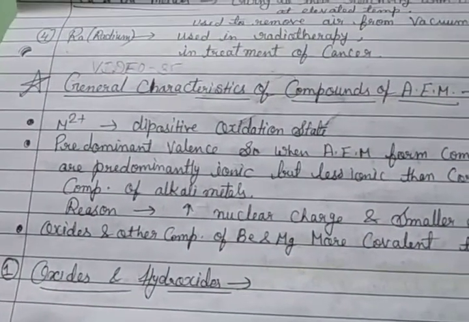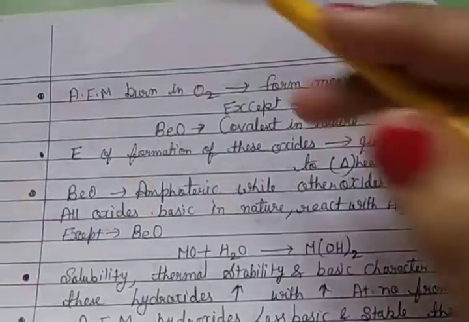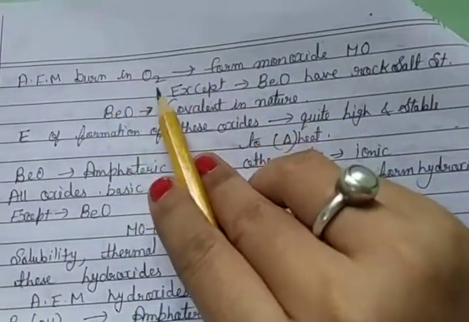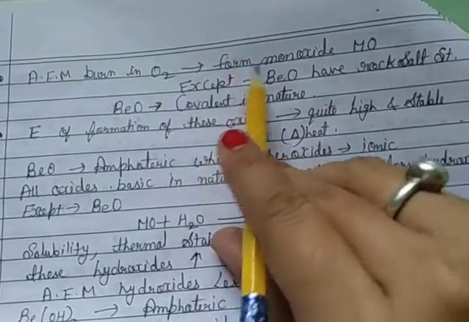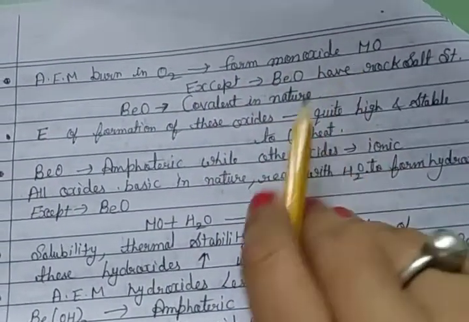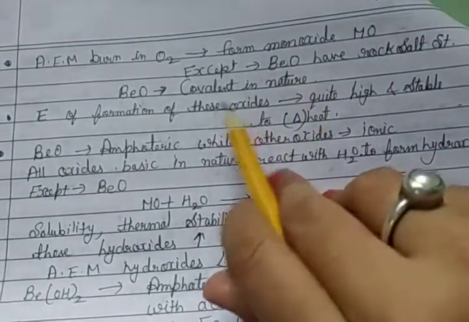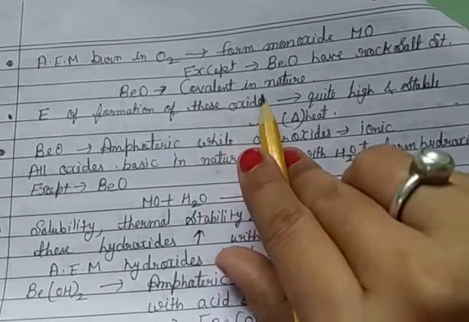So let us start. Oxide and hydroxide. Alkaline earth metals burn in O2 to form monoxides, MO, except beryllium oxide, which has a rock salt structure and is covalent in nature.